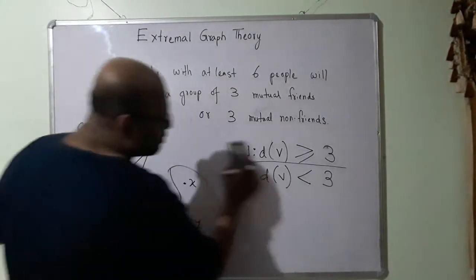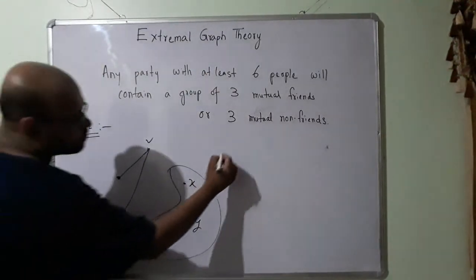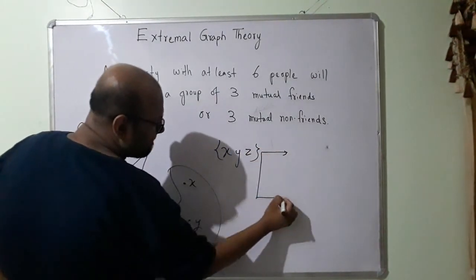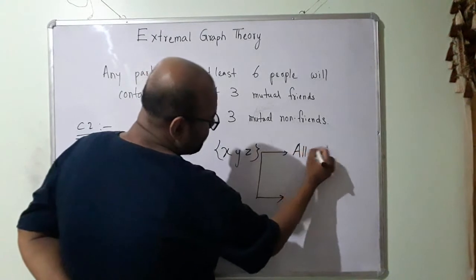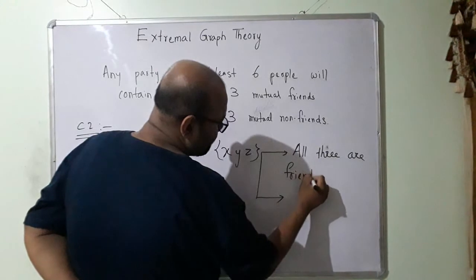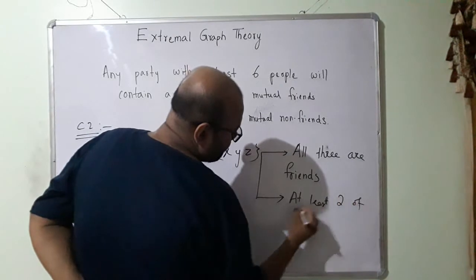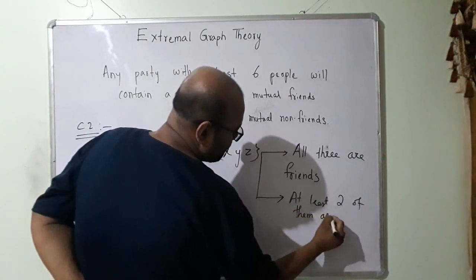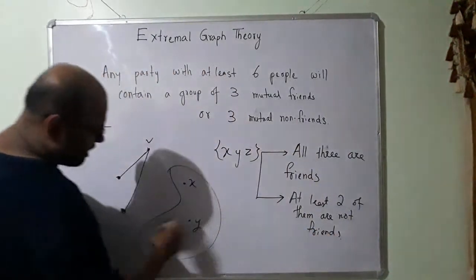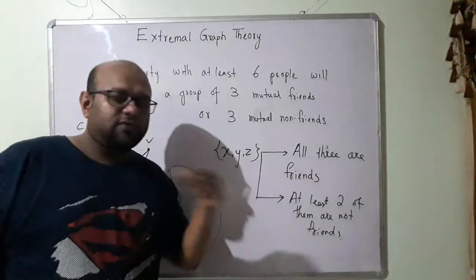Now also there are 2 cases possible. Among this X, Y, Z, one case is that all 3 of them are friends.